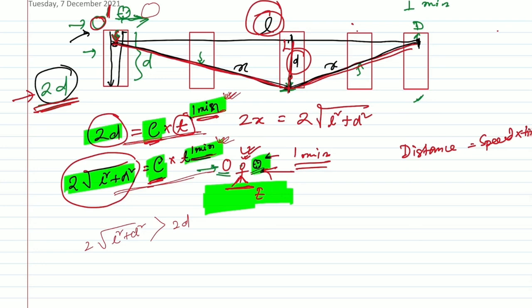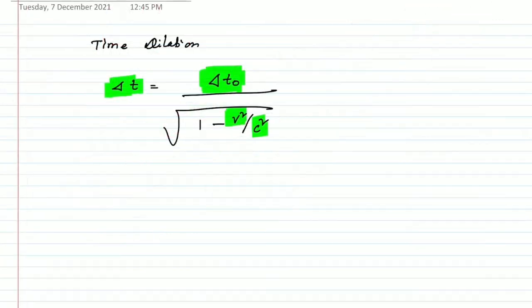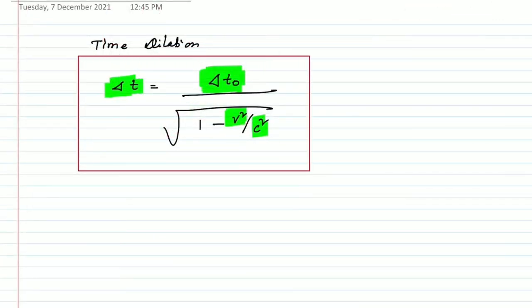Now the mathematical expression of time dilation is this one. Here del t is the time dilation, the change in time between the two frames of reference that we have considered: one, the instrument that emits and reflects light, which is in space, and another, the observer on the earth surface, as in the example that I have explained.